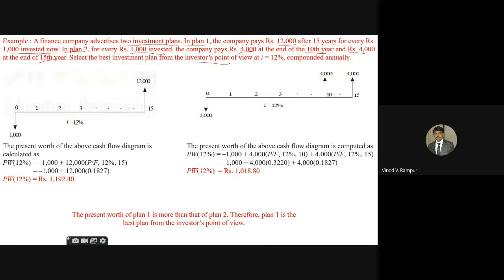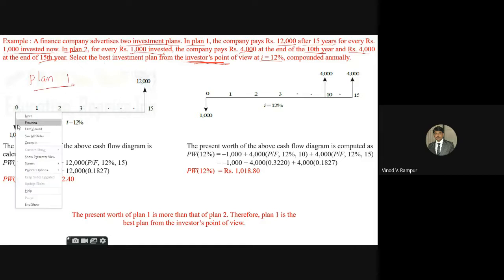This is important. Investor point of view, you have to draw the cash flow diagram. At i is equal to 12% compounded annually. Okay, now for first plan 1, at the 0 time period, I'm going to invest 1,000 rupees. Okay, now I pay 1,000 rupees at the 0 time period, and then after that I'm not going to pay anything.